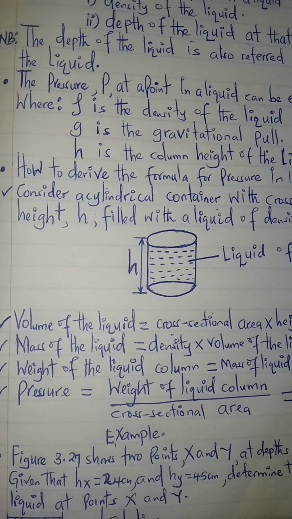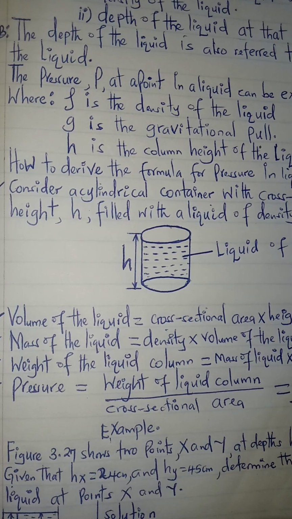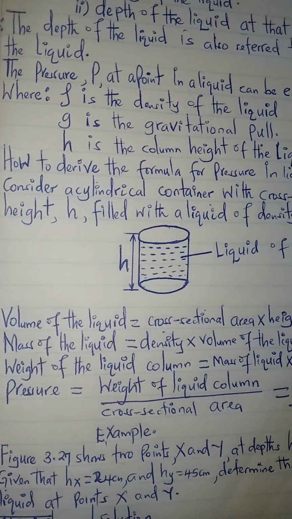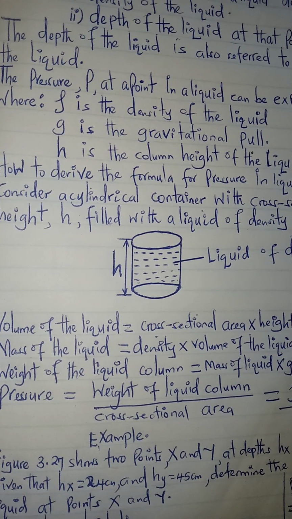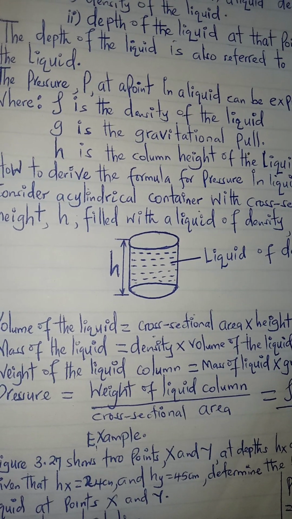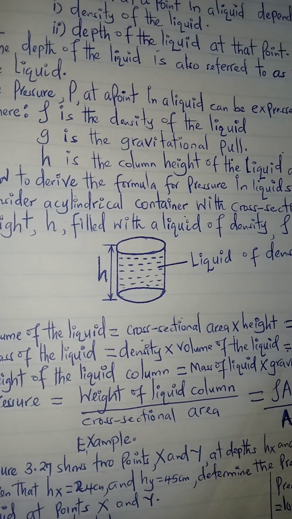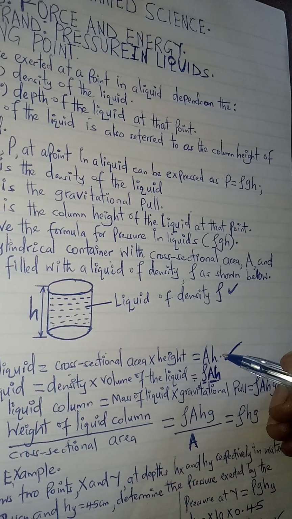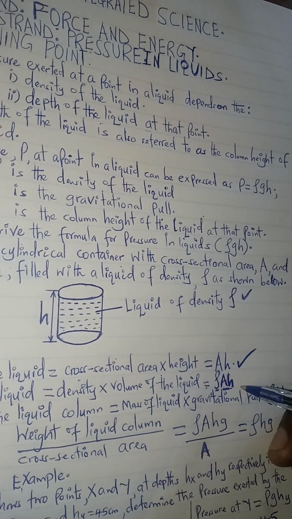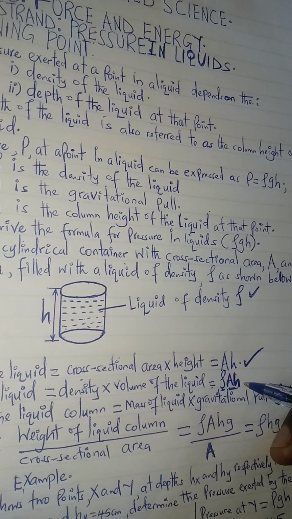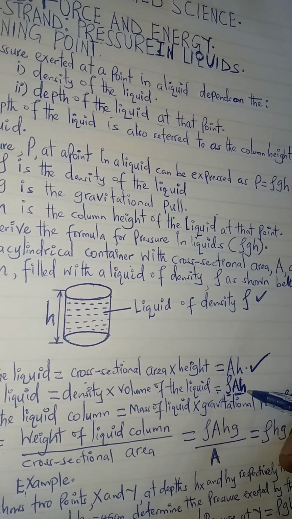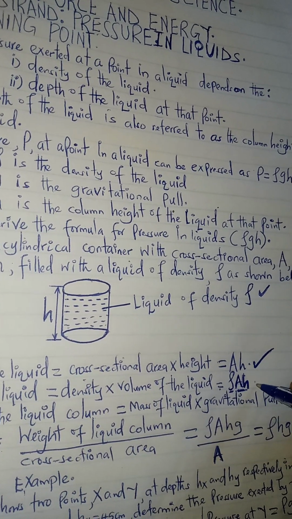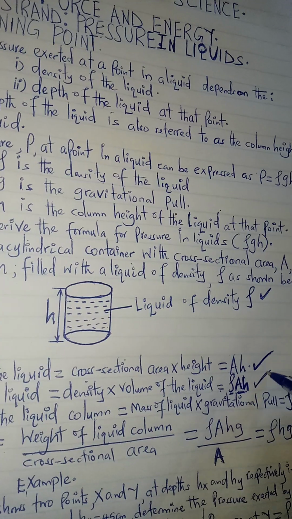After getting the mass, we are supposed to get the weight of the liquid column. We know that weight is the mass of the liquid multiplied by the gravitational pull or acceleration due to gravity, which will be given by m g. But mass we had already obtained in the second equation there, which is rho A h.